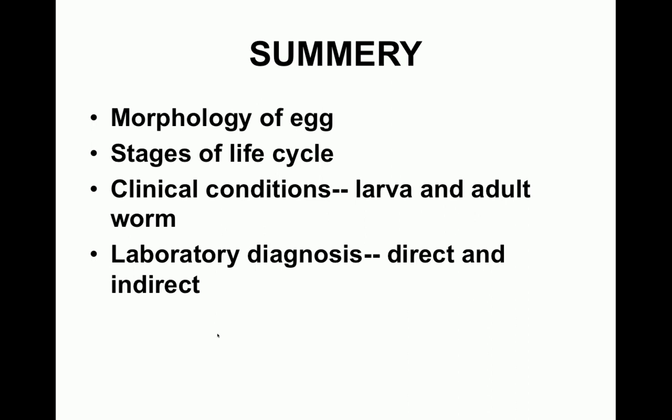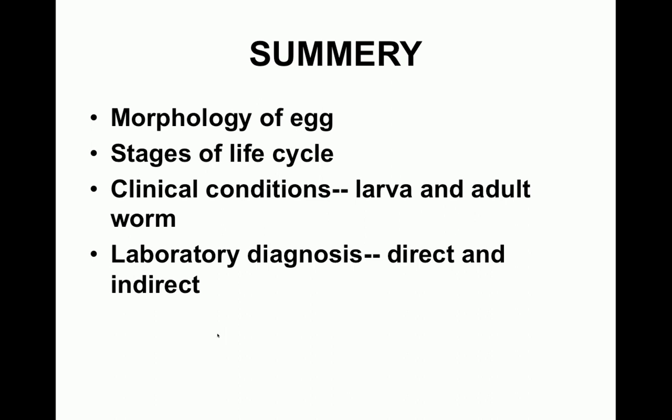Then we discussed the life cycle, and told you that there are 5 stages. First is passage of segmented eggs. Second is entrance into the new host by people who are working barefoot on infected soil. Then it migrates and localizes, passing through the subcutaneous tissue via the circulation and the right side of the heart, and finally settles in the alveolar spaces of the lung. Stage 5 is maturation, where they come out from the lung and are swallowed again, settle in the small intestine, get attached to the intestinal mucosa by their teeth, develop into the adult form, and the female starts laying eggs.